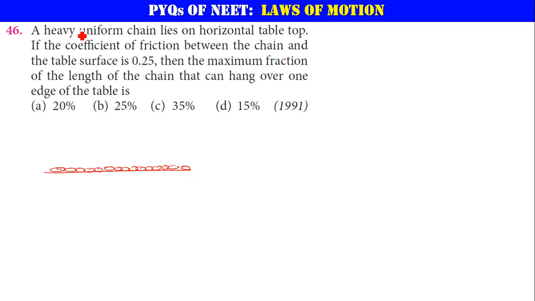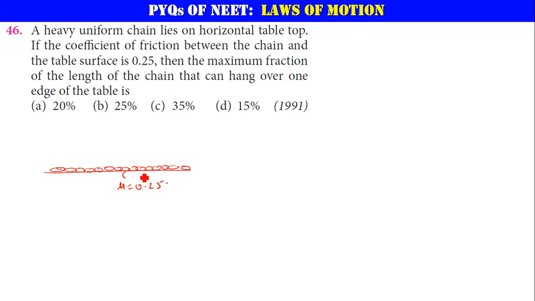Now the question is, when a heavy uniform chain lies on a horizontal tabletop, the coefficient of friction between the chain and the table is 0.25. The maximum fraction of the length of the chain that can hang over one edge of the table.